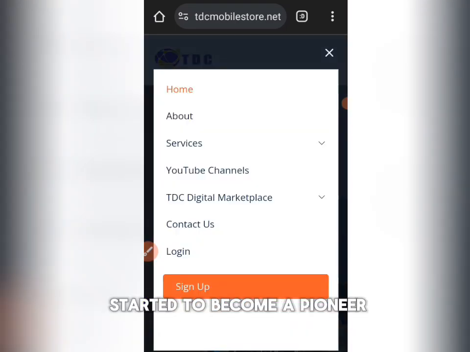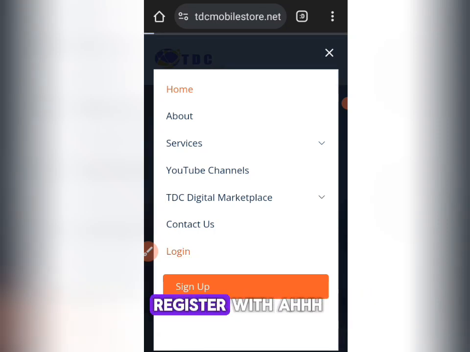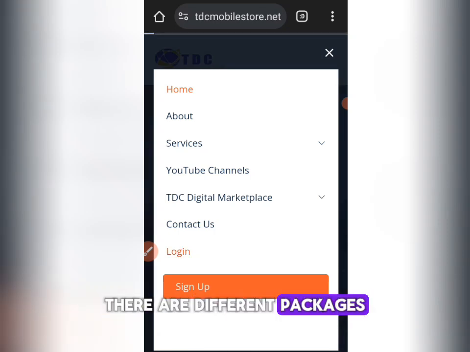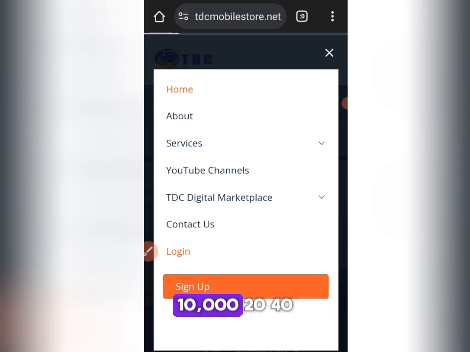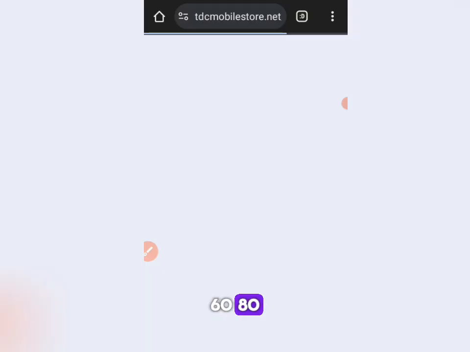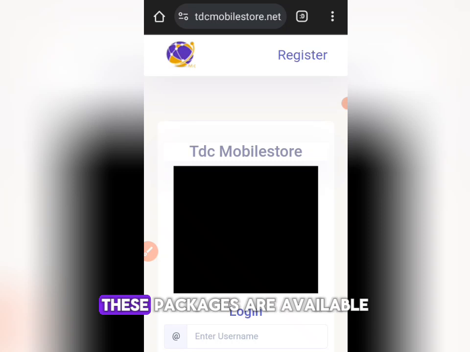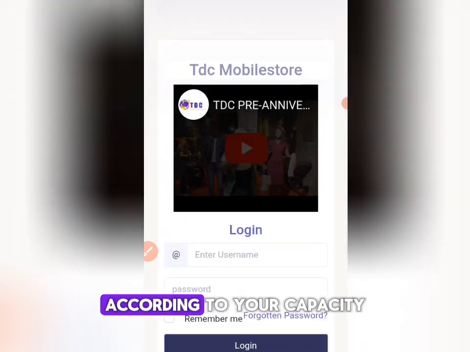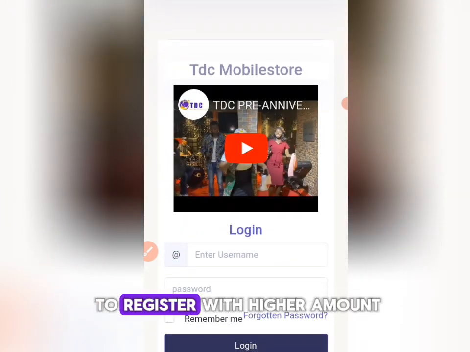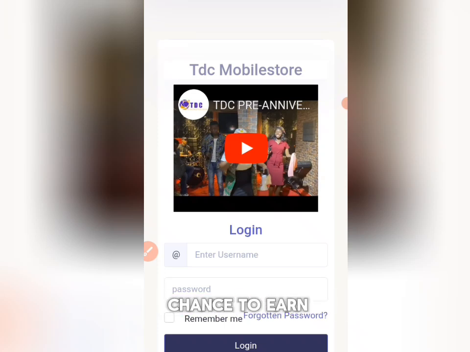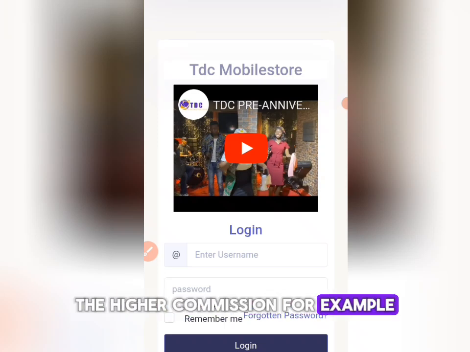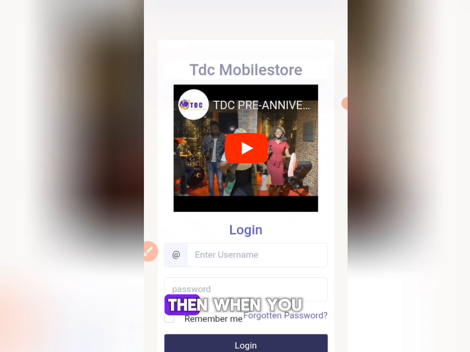Before you get started to become a pioneer, you will have to register. There are different packages: 2,000 naira, 4,000, 10,000, 20, 40, 60, 80, and 100k package. These packages are available for you to register according to your capacity, but it is encouraged to register with the higher amount because it gives you a chance to gain a higher commission. For example, you register with the 2,000 naira package, then when you refer someone, you are going to get 20% commission. But if you're in the 4k package, when you refer, you're going to get 25%. So this is how it increases. The higher your package, the higher the percentage of commission you are going to get.